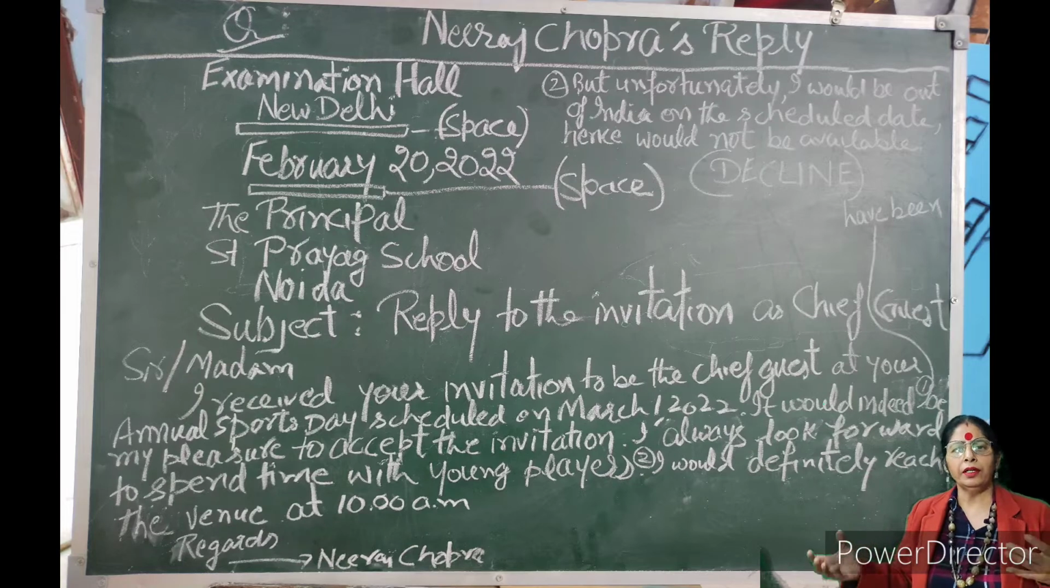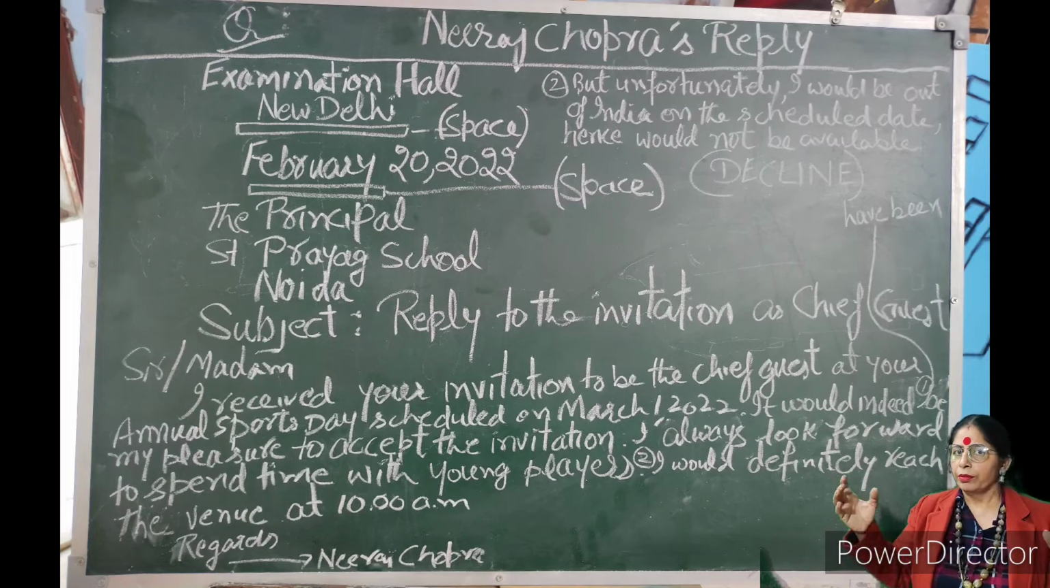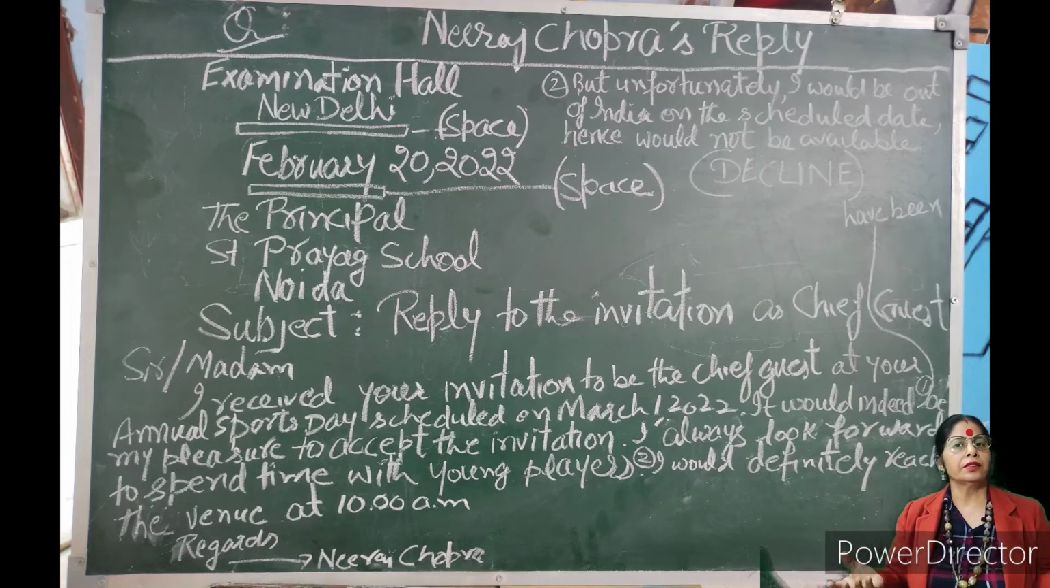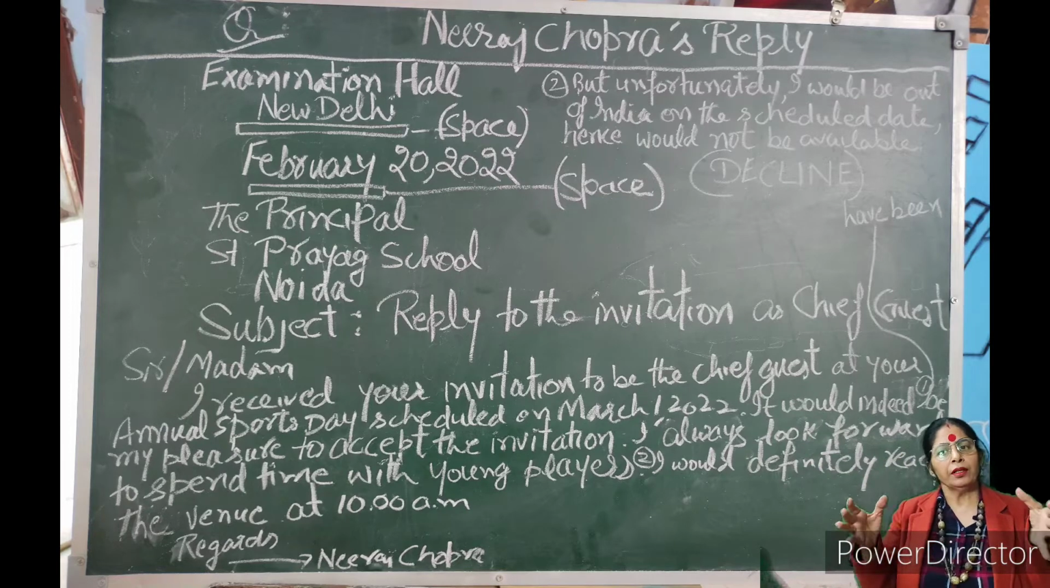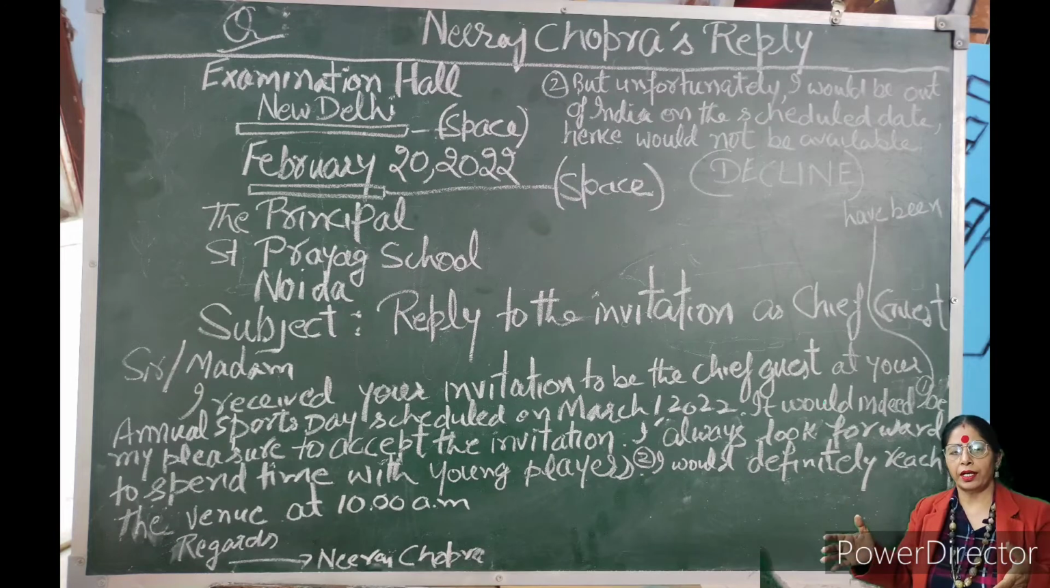When you are not having any address, you can write this, because this is again letter form, so we have to start with the sender's address. Sender's address is not given, so it will be Examination Hall, New Delhi. Then leave space, date, leave space. Now, though the letter had come through the head boy, it was written on behalf of the school or principal only. So Neeraj Chopra is not supposed to answer back to the head boy.